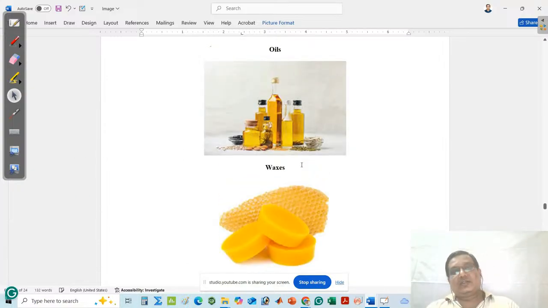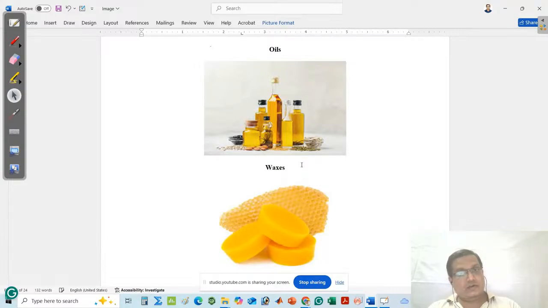From the discussion, you can think that there must be two types of compound. One type of compound is generally found from living organisms, and the other type is found from non-living sources. Non-living means you can think about minerals, rock salt, like that. The compound which is found from a living organism is said to be an organic compound. Organic compound means jaiva padartha. Inorganic compounds mean ajaiva padartha.